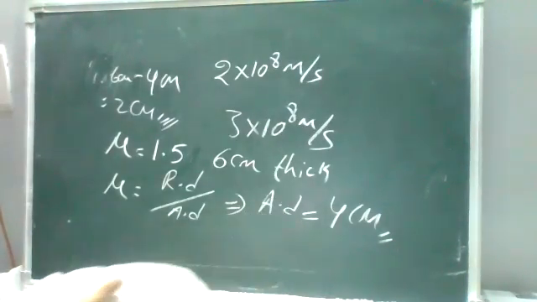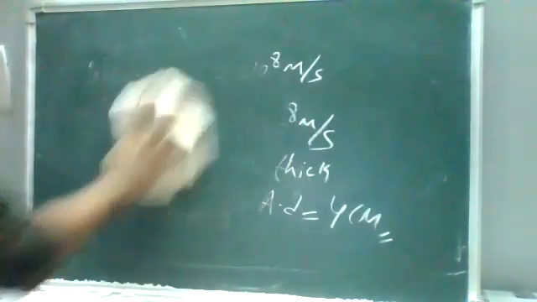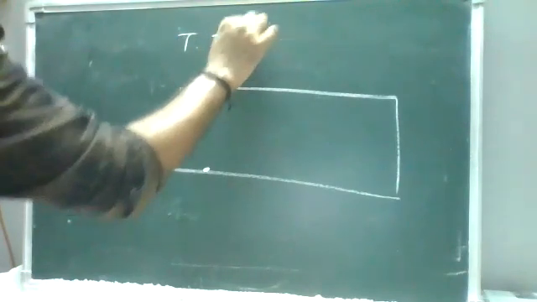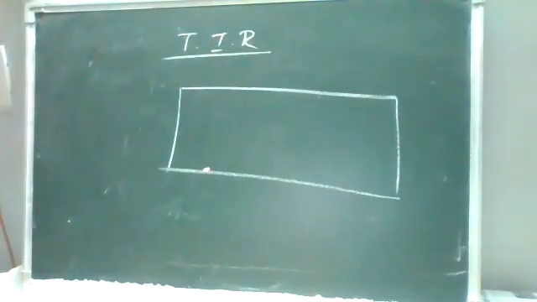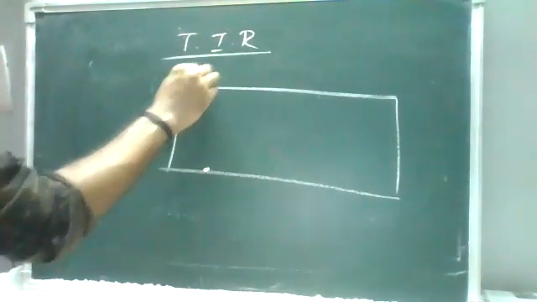Okay. Next one. Total internal reflection. So in total internal reflection, there is a small condition actually. So there is a glass, and the rays are passing from the denser medium to the rarer medium.